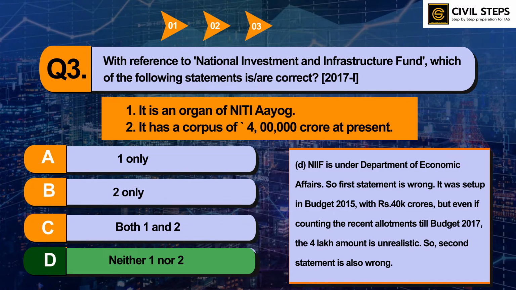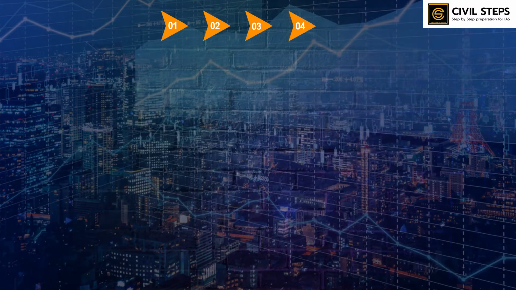So the second statement is also wrong. UPSC has the habit of asking about funds which are in current news, so you should cover the important funds which are in the news nowadays. That was all about question number three. Now let us discuss question number four.